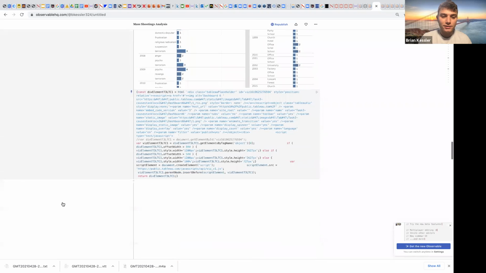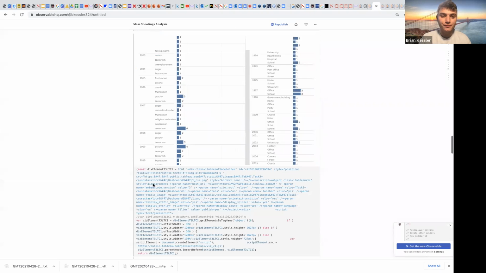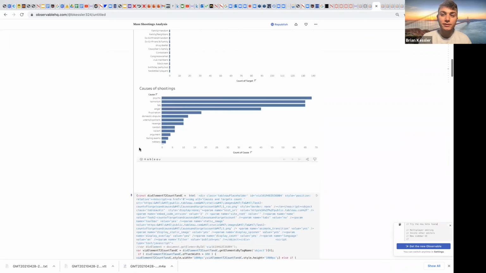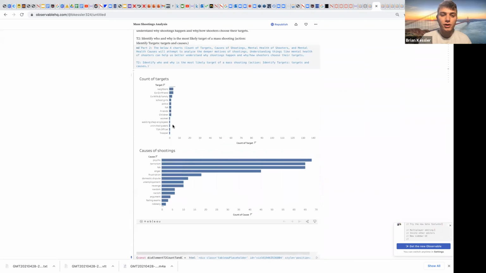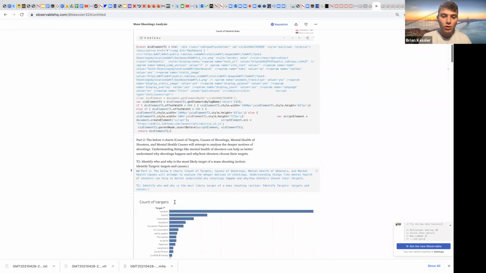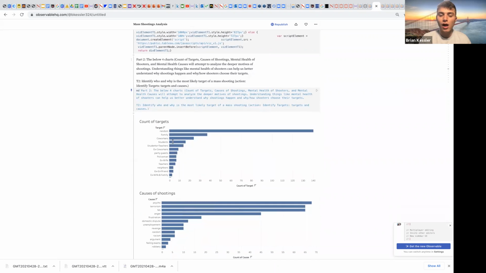So our second task, as I mentioned, will be to identify who and why is the most likely target of a mass shooting. To do that, we'll be looking at the targets and causes of shootings, as well as the mental health of these shooters. And so when we look here at the count of targets, we see something very interesting: random shootings are much, much more common than any other type of shooting.